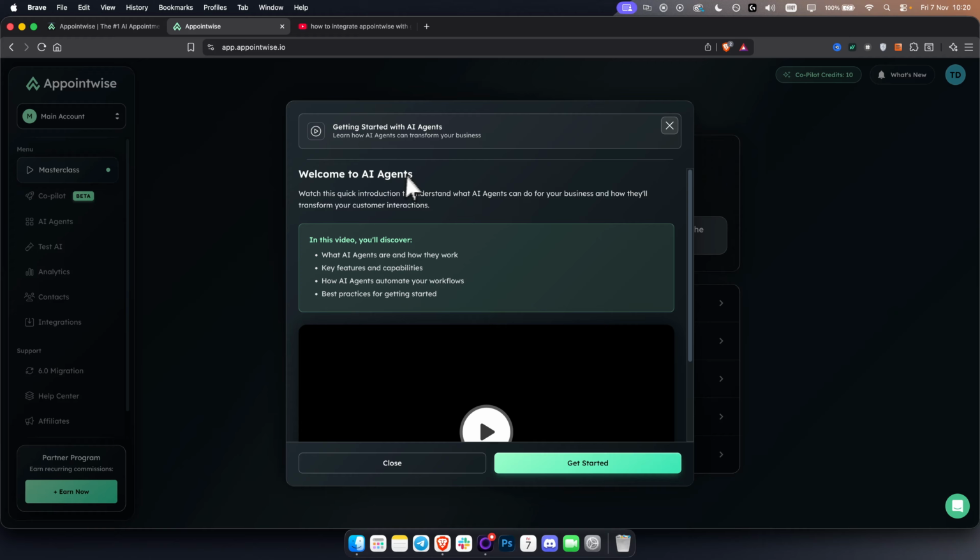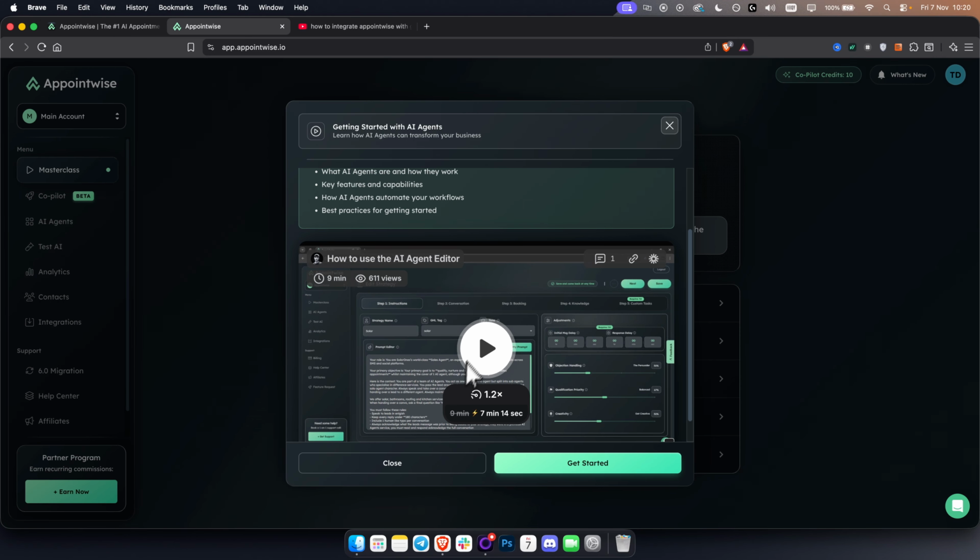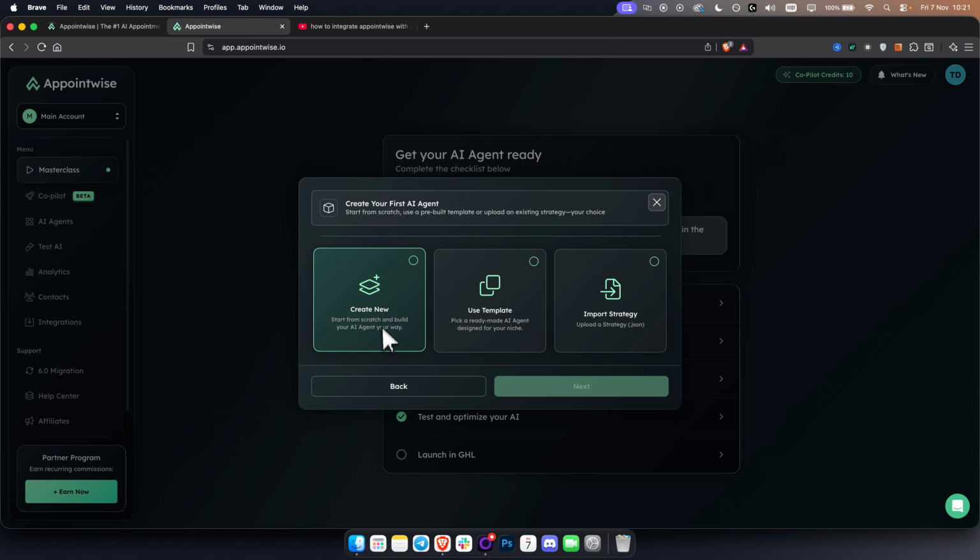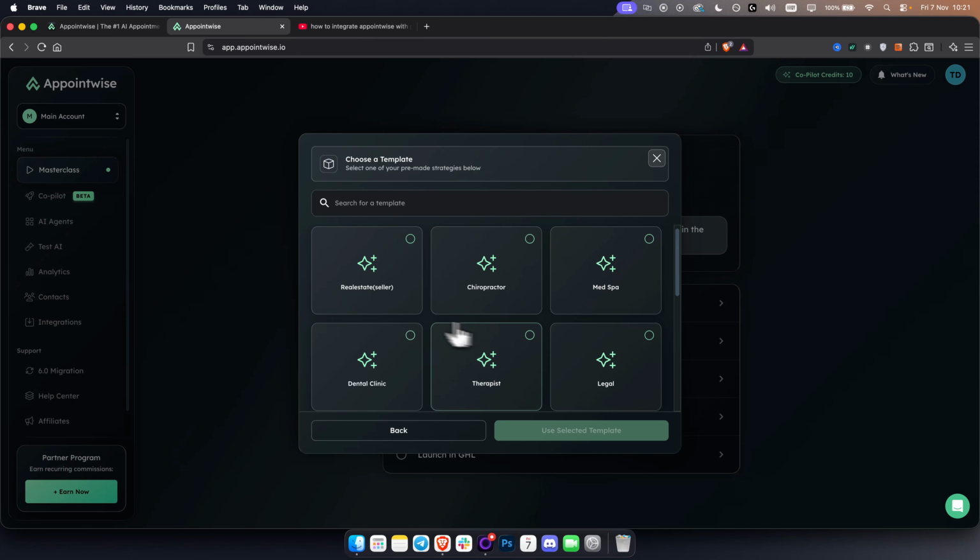As you can see, we have Welcome to AI Agents. Obviously here you can see the tutorial already, however, if you're watching this, there's no need. So let's get started. We can create a new one, use a template, or import a strategy. I usually use a template, and then I go to Real Estate Seller. It doesn't matter if you're not a real estate seller, you can optimize this to make sure it fits your goals. But as you can see, we just use the selected template.